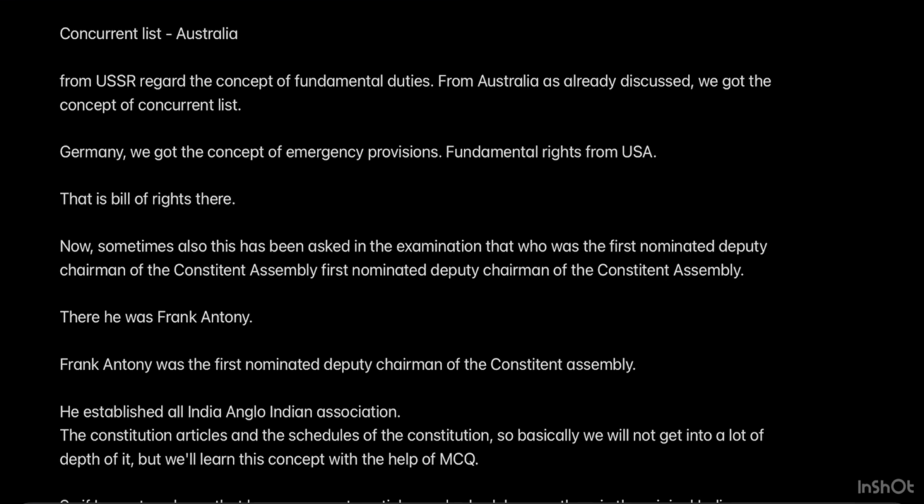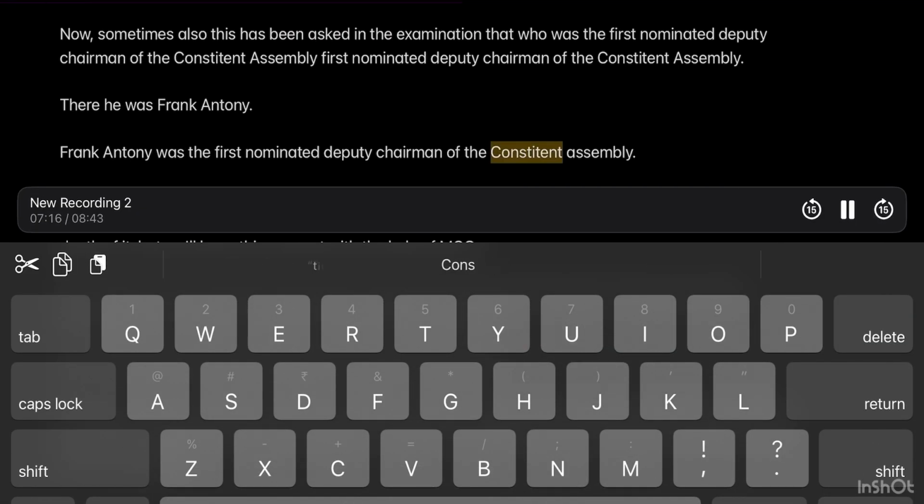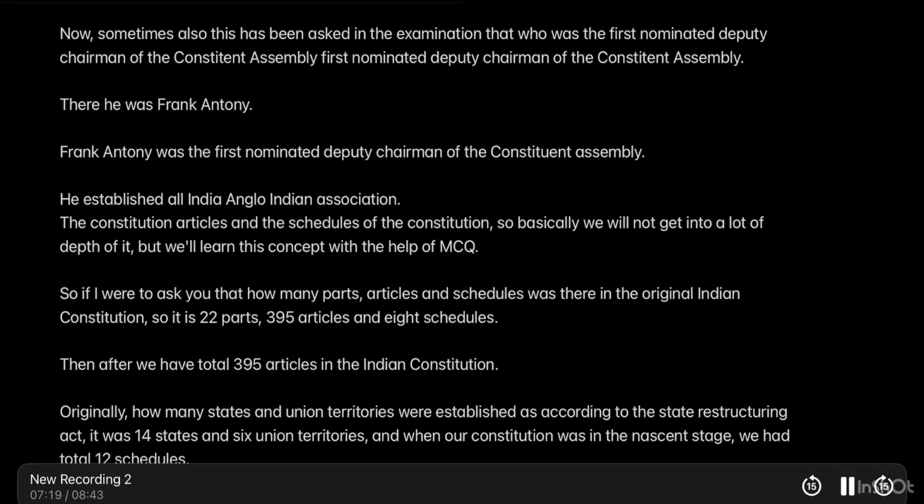Now, sometimes also this has been asked in the examination that who was the first nominated deputy chairman of the Constituent Assembly. There he was Frank Anthony. Frank Anthony was the first nominated deputy chairman of the Constituent Assembly. He established the All India Anglo-Indian Association.